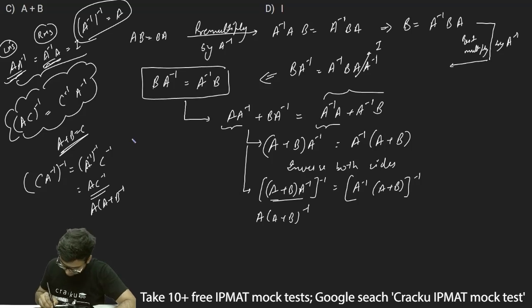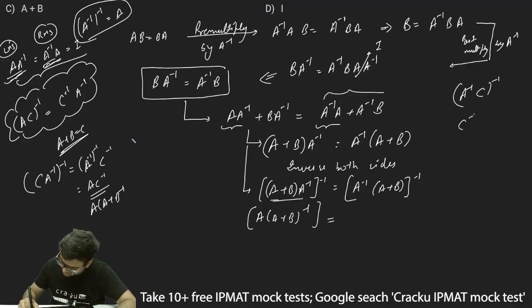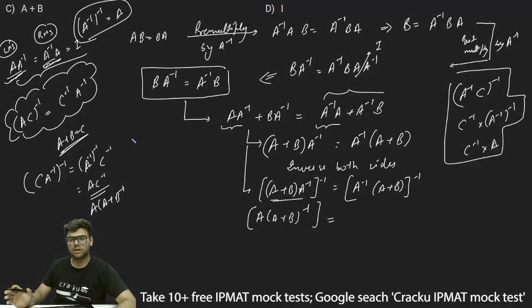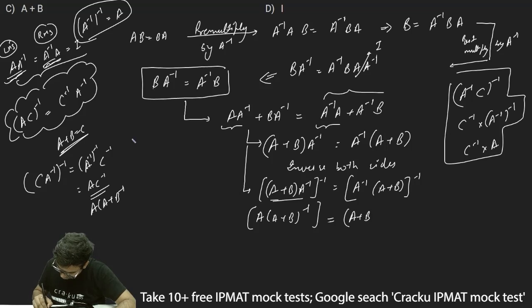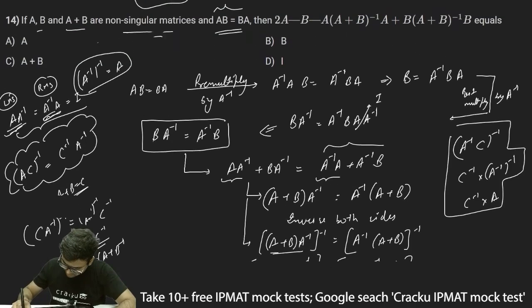And this should be equal to, again, A inverse into A plus B, whole inverse. I can just write C here: A inverse into C, whole inverse, this will be C inverse into A inverse, whole inverse. So C inverse into basically A. Thus, if I substitute C back as A plus B, this will be A plus B, whole inverse, into A. So thus, this will be our first equation, which is A into A plus B, whole inverse, is equal to A plus B inverse into A. So I'll just write it over here.